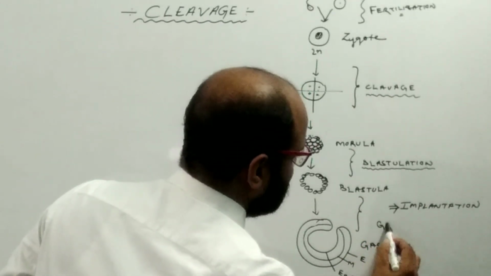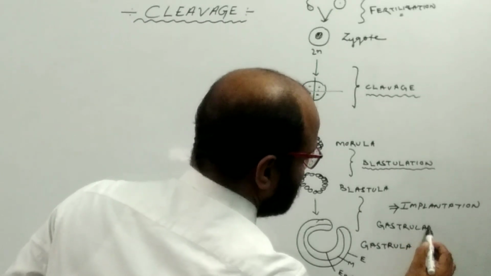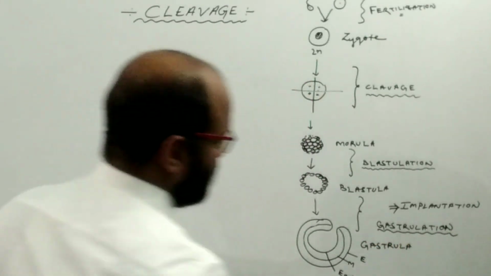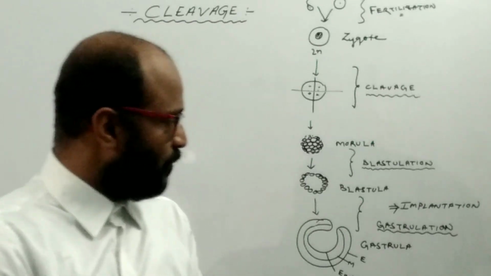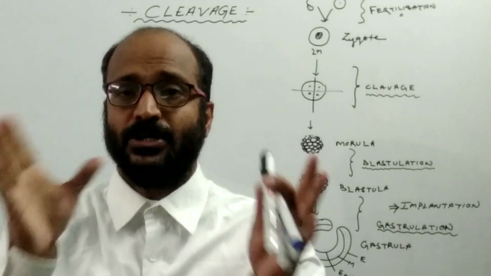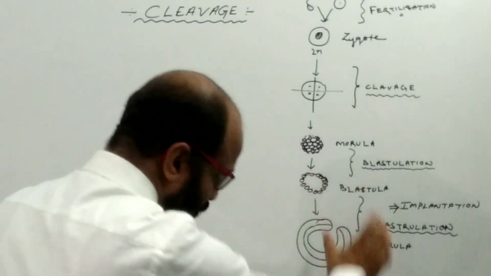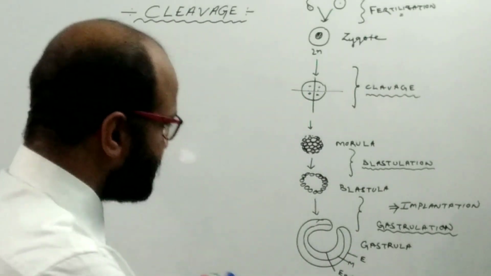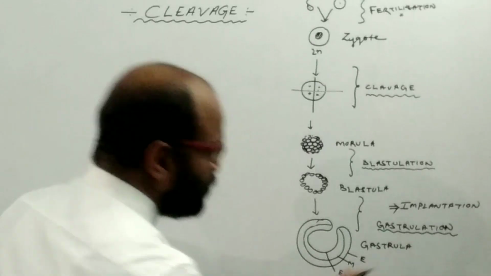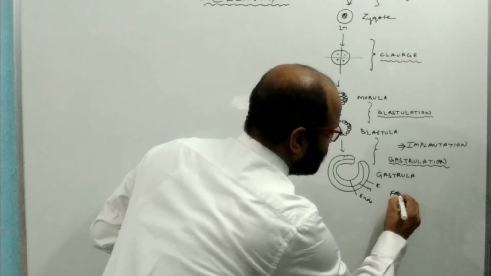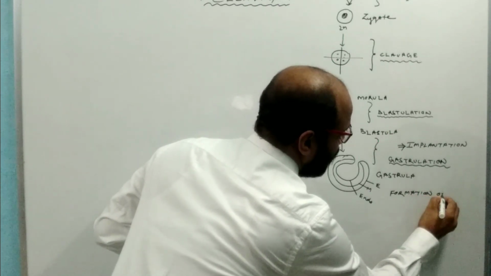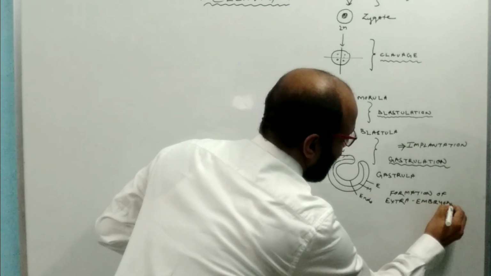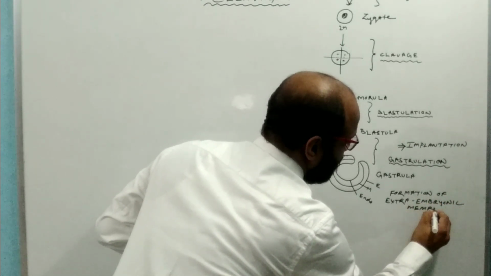After gastrulation, there is the formation of different layers around the embryo, and these layers are known as extra embryonic layers. So the next event is the formation of the extra embryonic membranes.